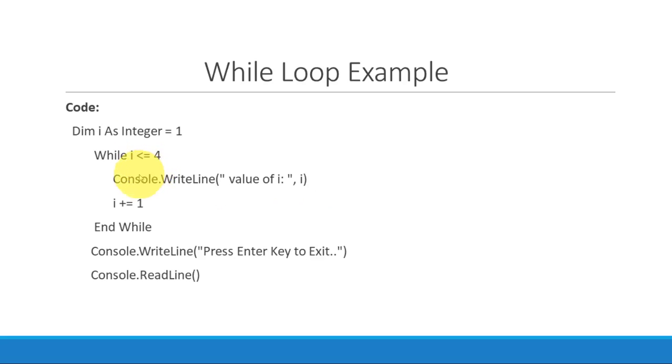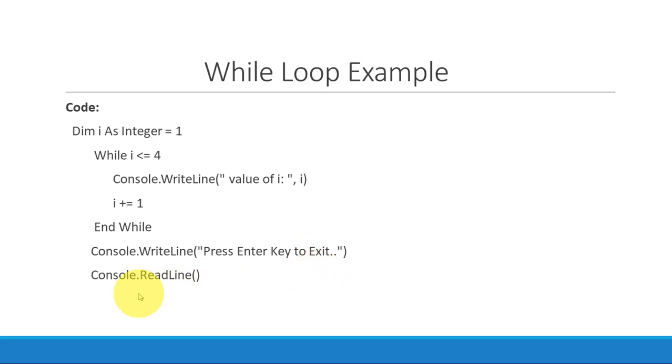Now I will get incremented. Again it will check the condition. I becomes 5. 5 is less than or equal to 4? No, false. It will not go inside and not execute these statements. It will simply come out of the loop. This loop prints 1, 2, 3, 4. But as soon as it becomes 5, it will come out of the loop, that is End While. And the next statement will get executed, that is press enter key to exit.